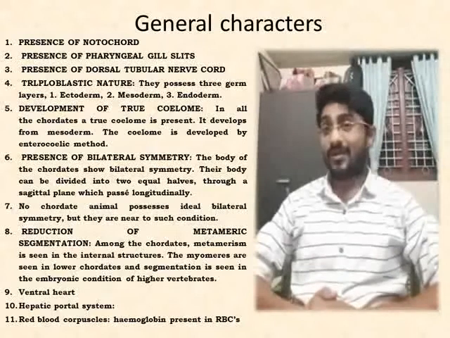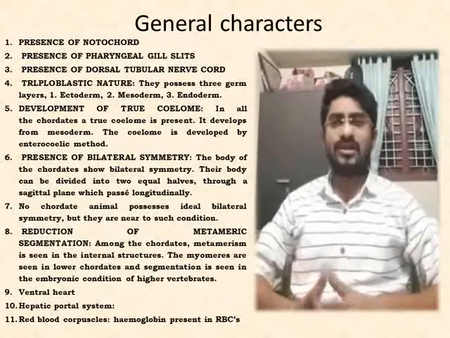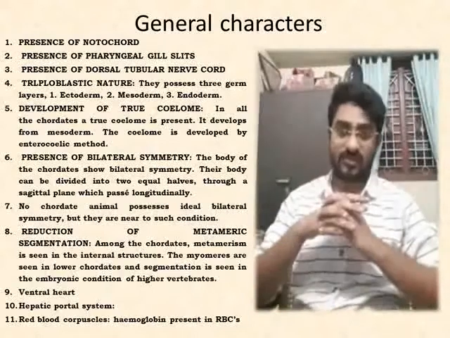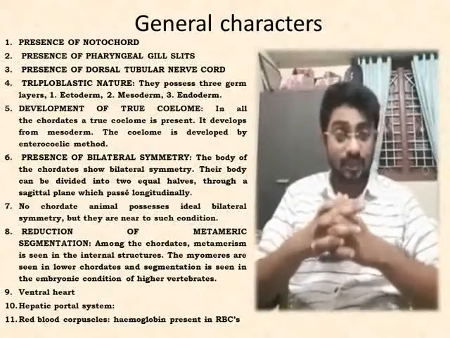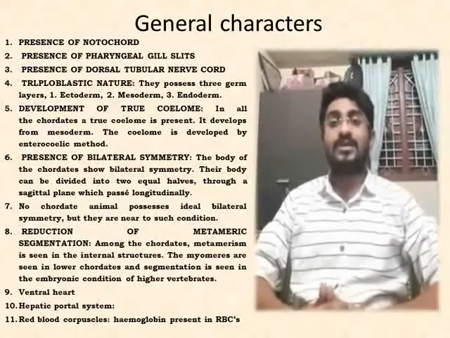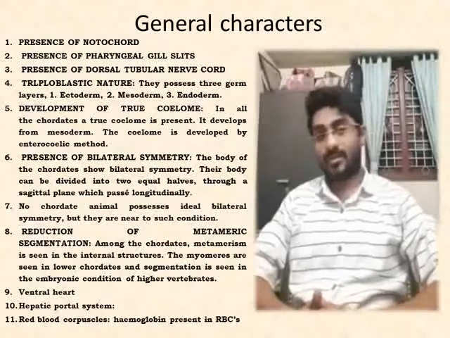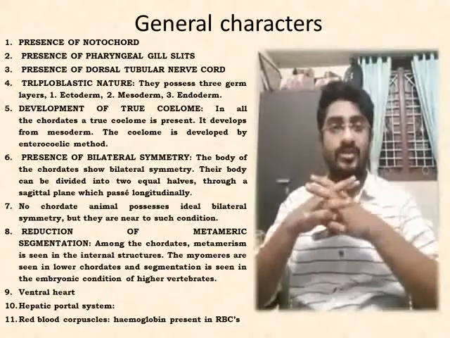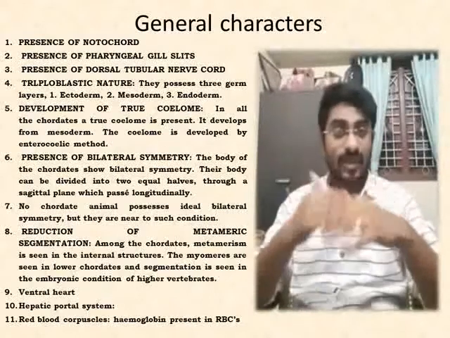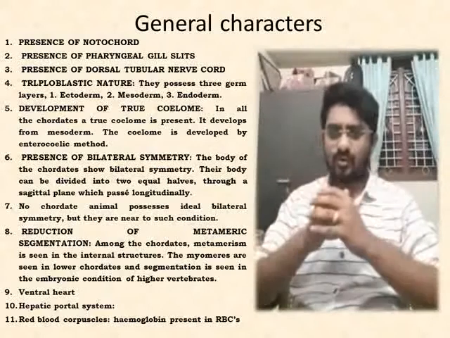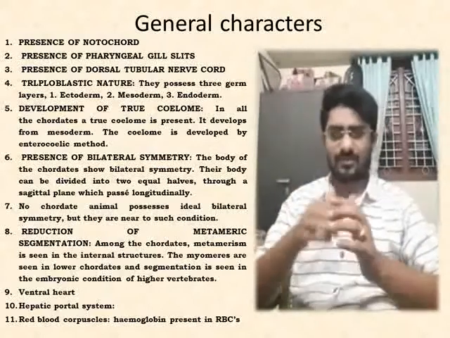And development of true coelom. In all the chordates, the true coelom is present, that is, all are eucoelomates, or they possess true coelom. It develops from the mesoderm. The coelom is developed by the enterocoelic method. For the enterocoelic method, you have to understand the different ways of the origin of the mesoderm. There are some theories, but there is no need to go into that much detail as far as the BSc level is concerned.